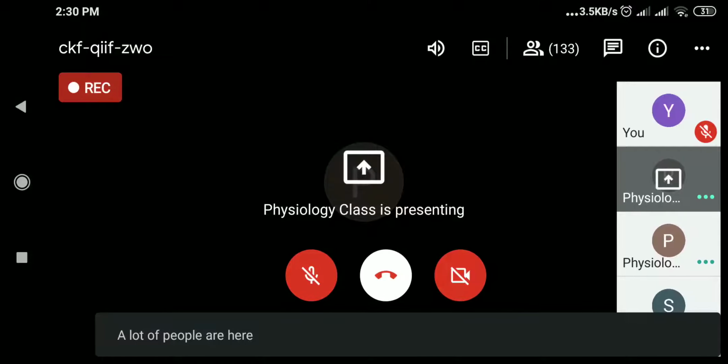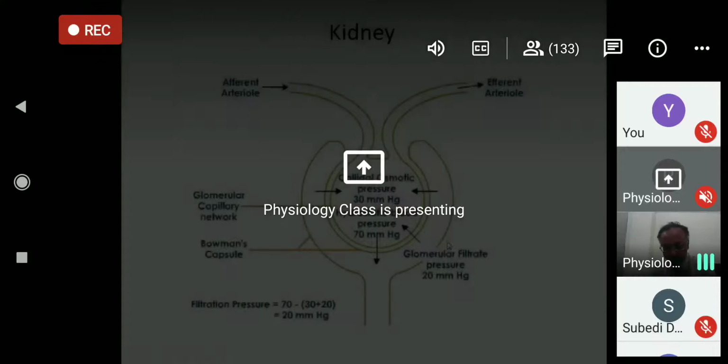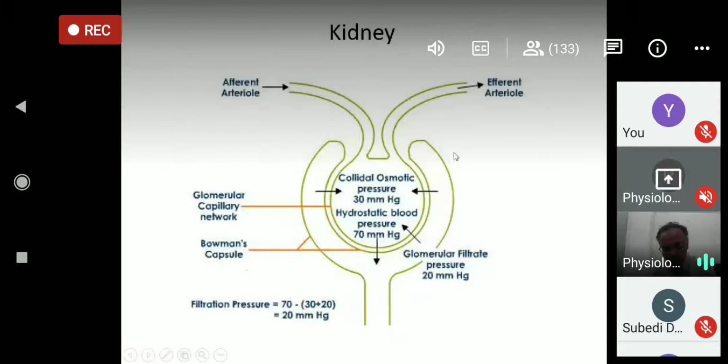right in this direction, in this direction, getting outside, right?